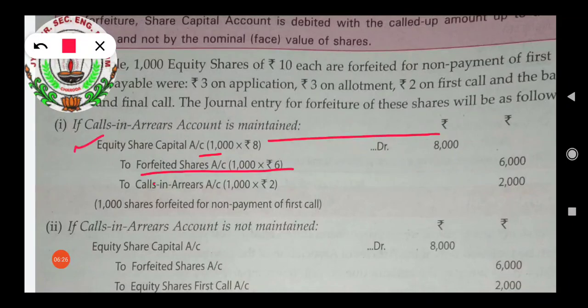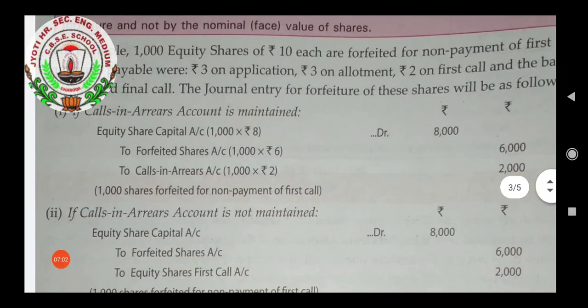It is written 6 because here it is application money and allotment money received, so 3 plus 3, 6. 1000 into 6, 6000. Now here is the difference of this entry. Calls in arrears. When we maintain the calls in arrears account, then we write calls in arrears account with the number of shares into the amount of that particular call which has not been received by the company.